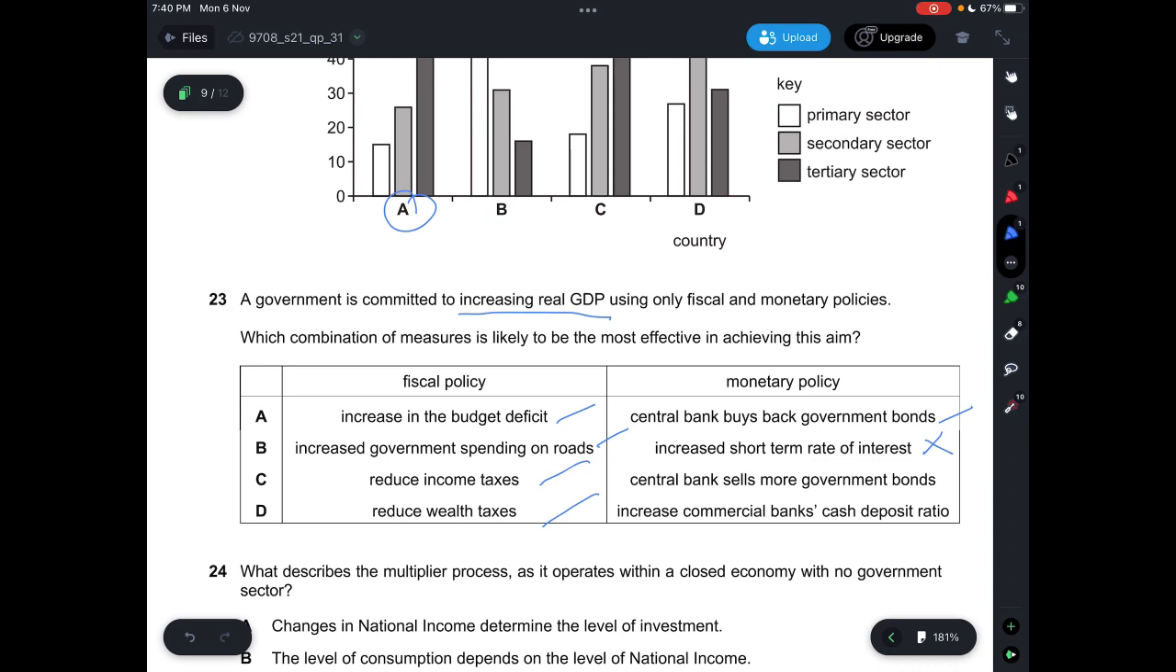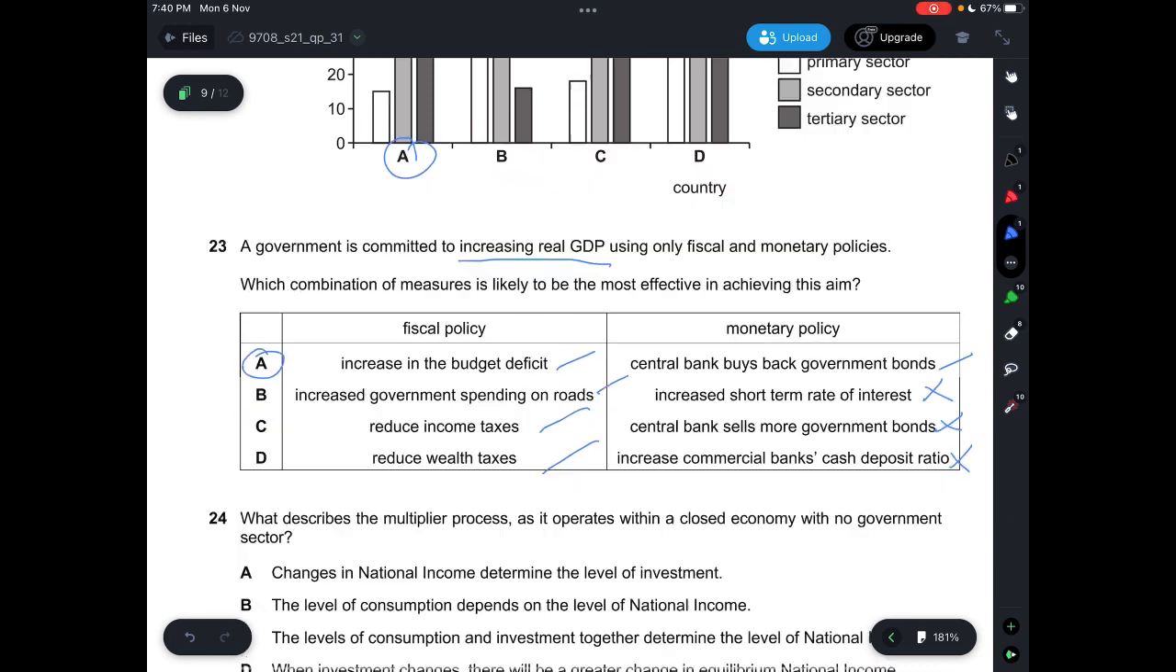If you sell more government bonds, that means that now people will go and buy the bonds rather than engage in economic activity because you can earn from the bonds. So no, not the answer. Because central bank buys back your money, so money supply decreases. And D says increasing commercial banks cash deposit ratios, so people will just save more in banks, so that's not the answer. So answer here will have to be A.